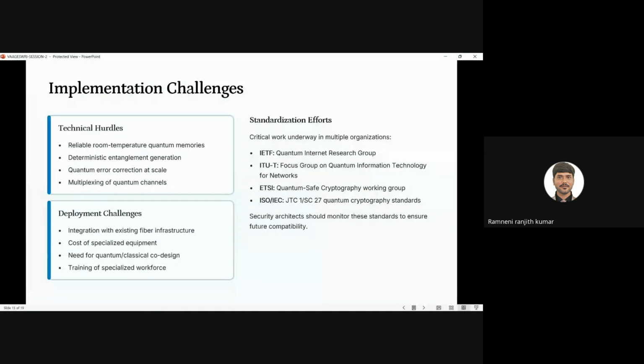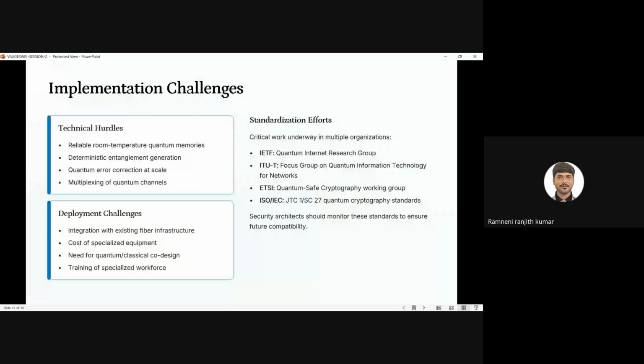Next one is workforce. There is a very large skill gap in the workforce. Why? Because in quantum computing, we are mainly using physics concepts. It is quantum physics. It is not purely theoretical or practical. With the help of physical logic, we develop the system.